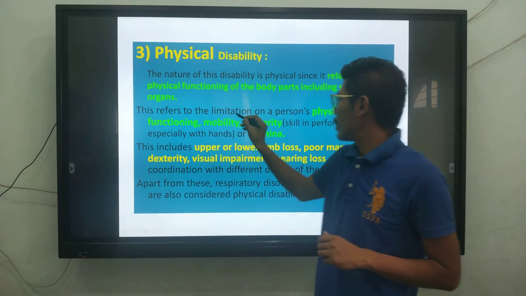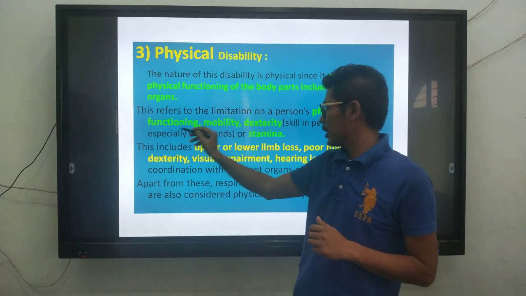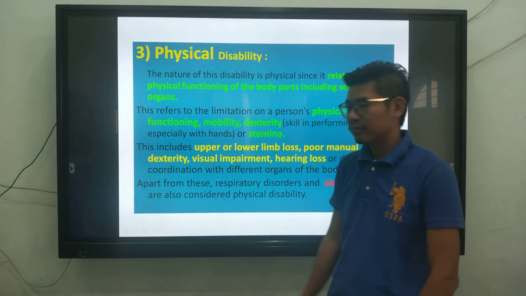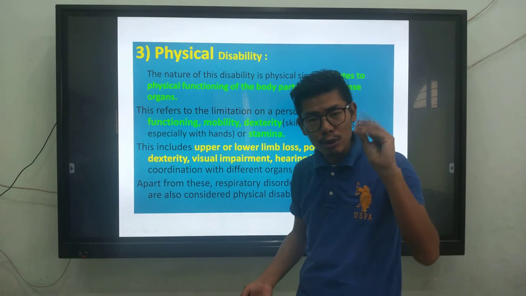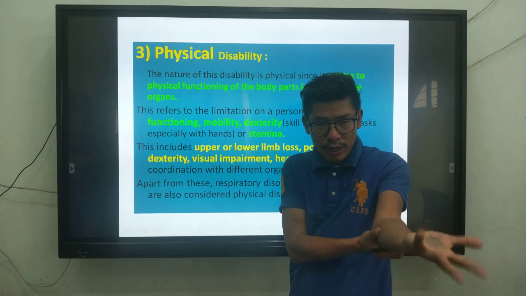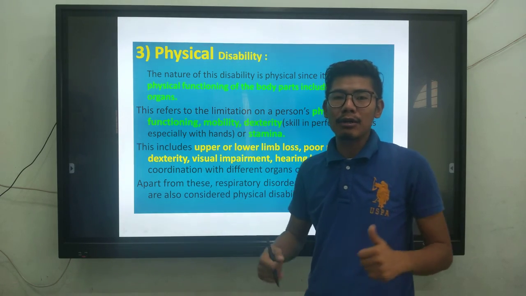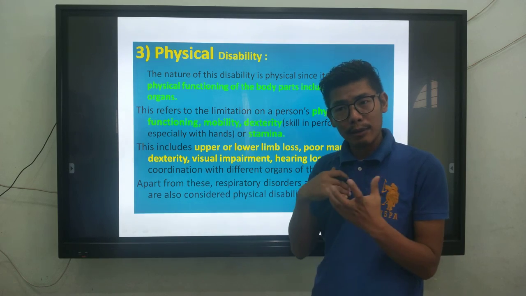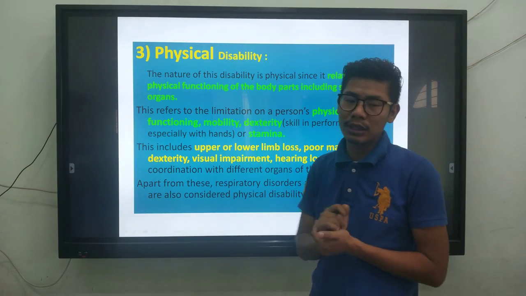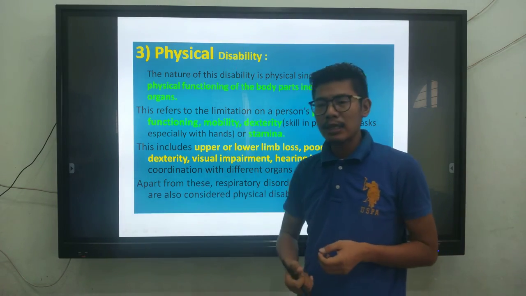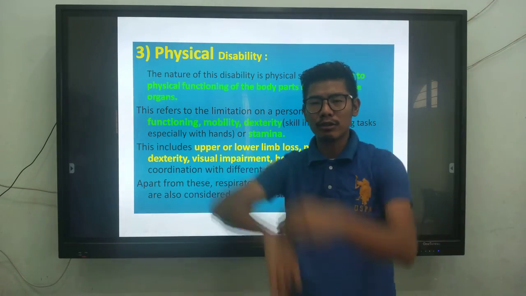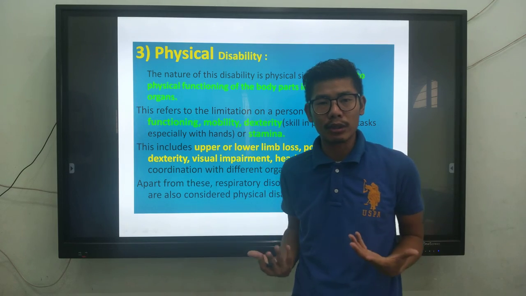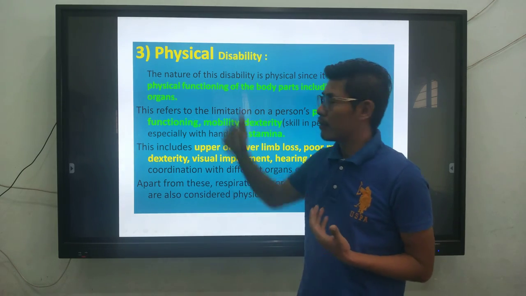This refers to the limitations of a person's physical functioning, mobility, and exterior. Physical functioning means whether you are able to use all your fingers, your hands, your legs. If you are not able to use these, then it will come under physical disability. Next one, mobility, means how effectively you are moving. So right now I'm moving very effectively, so that means my mobility is good.